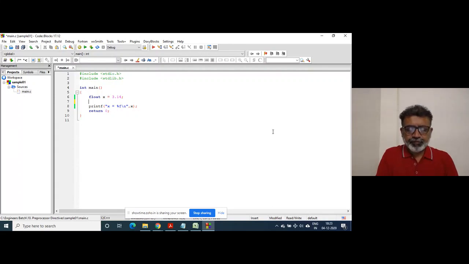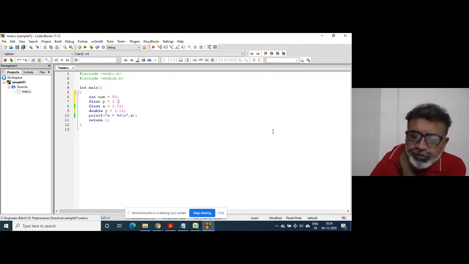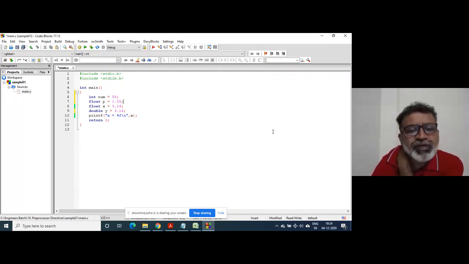Suppose double y is equal to 3.40. Suppose int num is equal to 56, and suppose float p is equal to 1.58.